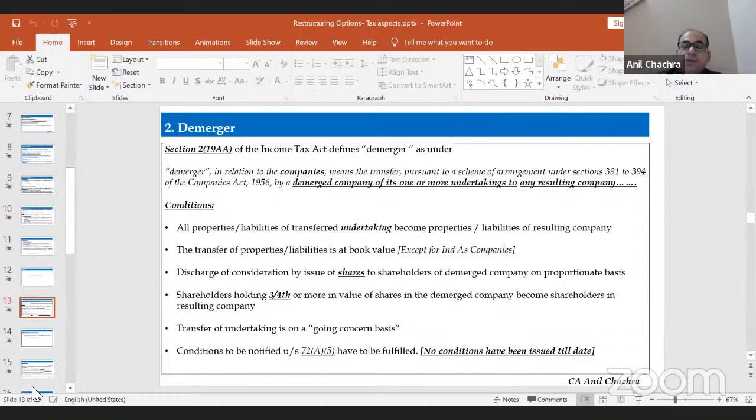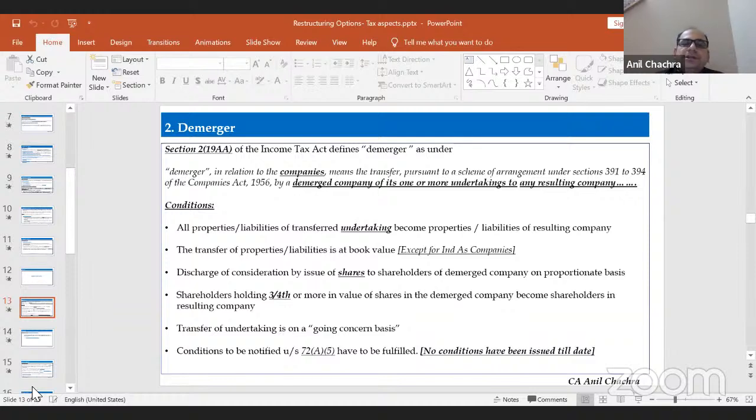So what is a proportionate basis? Proportionate could be as given by the registered valuer on the basis of the swap ratio. The fourth condition is that shareholders holding 3/4 or more in value of shares in the demerged company become shareholders in the resulting company. So shareholders of at least 3/4 in value become shareholders of the resulting company, and the resulting company will give shares to the shareholders at the time of the demerger itself. The transfer of the undertaking should be on a going concern basis. It should not be on a piecemeal or asset sale basis.